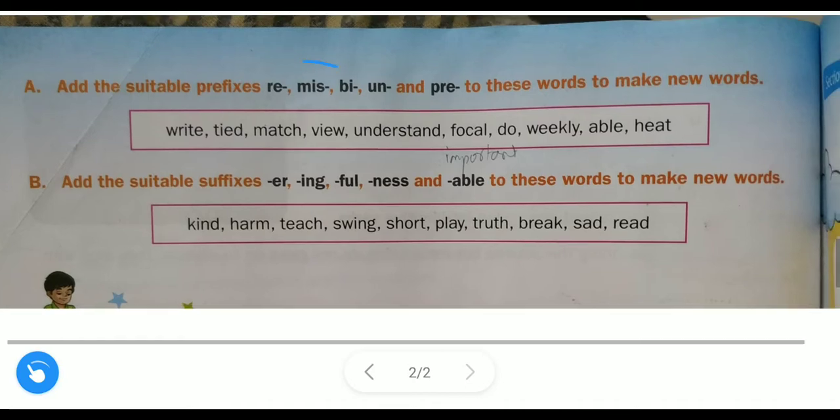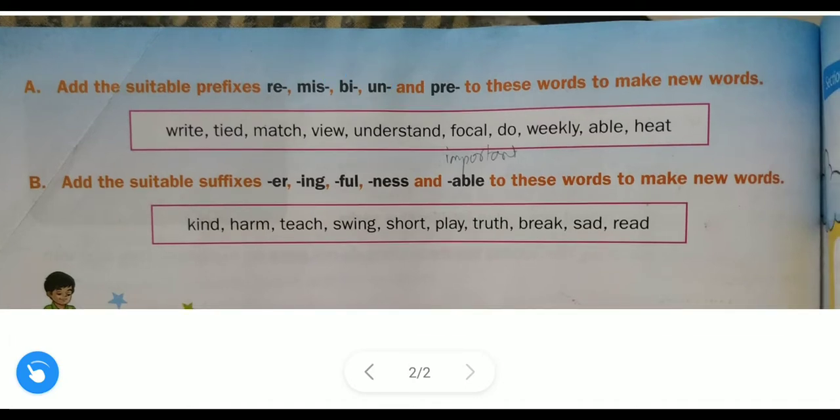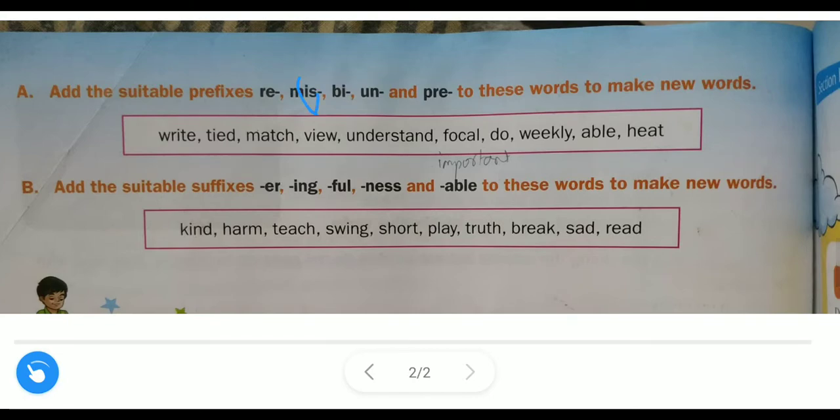Now these highlighted black groups of letters are the prefixes: re-, mis-, bi-, un-, pre-. All these are the prefixes, and we add them to words to make new words. So below, some words are given. These are the root or base words.